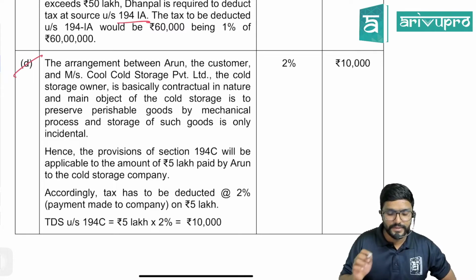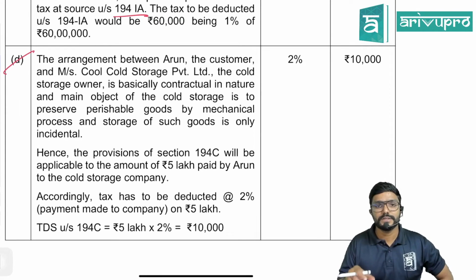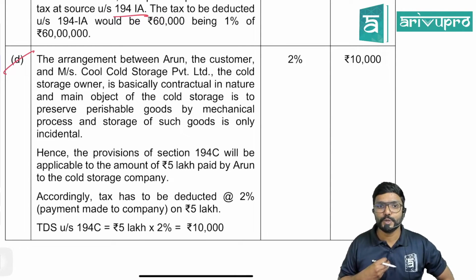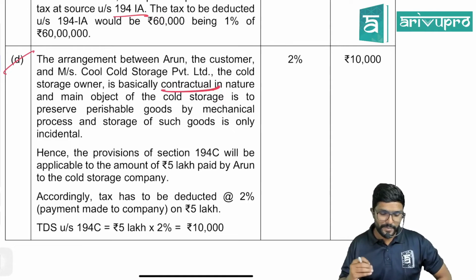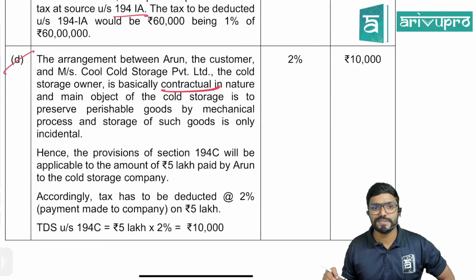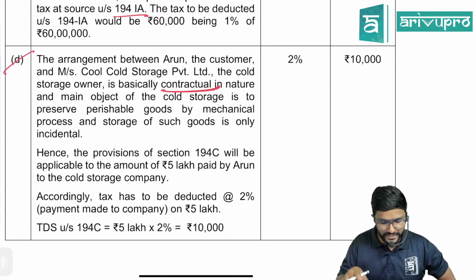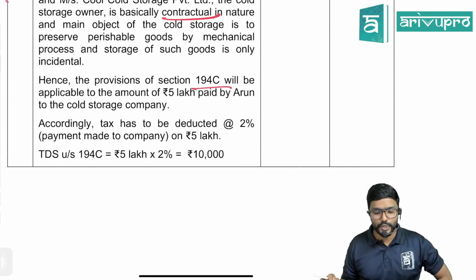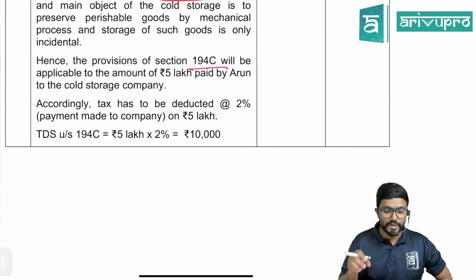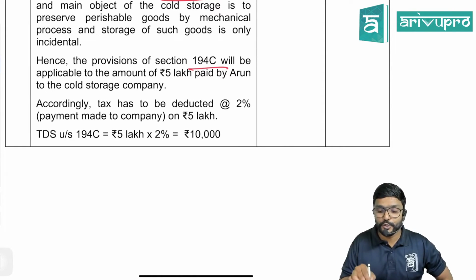The arrangement between Arun, the customer, and Cold Storage Private Limited, the cold storage owner, is basically contractual in nature. And the main object of the cold storage is to preserve perishable goods by mechanical process, and storage of such goods is only incidental. Hence, the provisions of section 194C will be applicable to the amount of 5 lakh paid by Arun to the cold storage company. Accordingly, tax has to be deducted at 2% here.